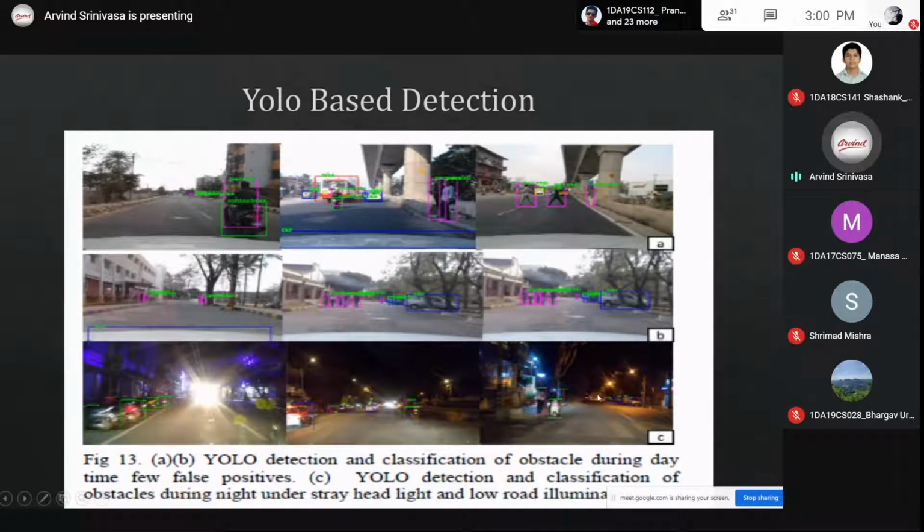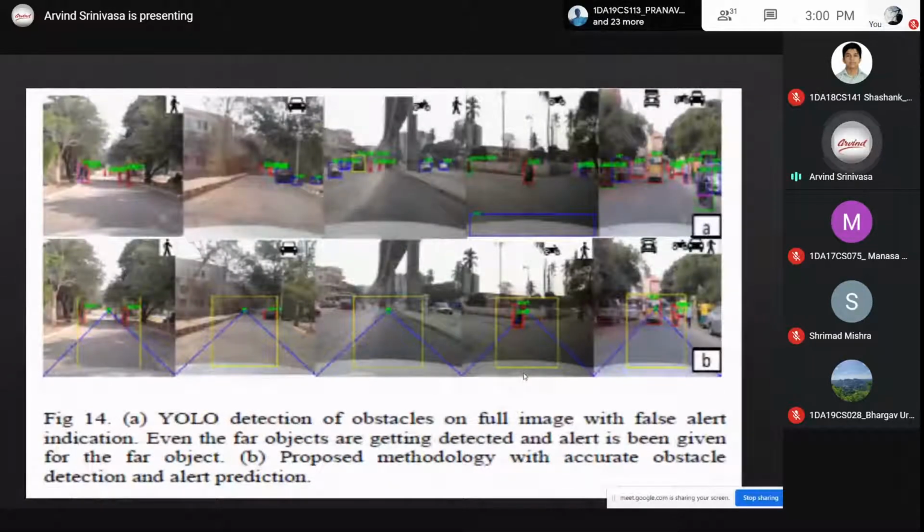Then we even tested for the night scenario, and yeah, it was able to work. Then we started to refine the algorithm. Without the distance calculation, you can see the far objects are getting detected as a person. With the distance and the proposed pipeline, we are able to remove the far objects, and it is able to tell okay, the nearest person or obstacle is getting detected.